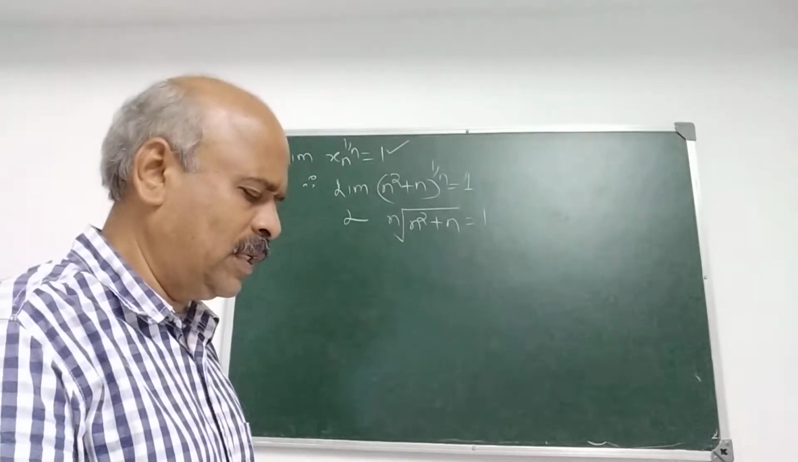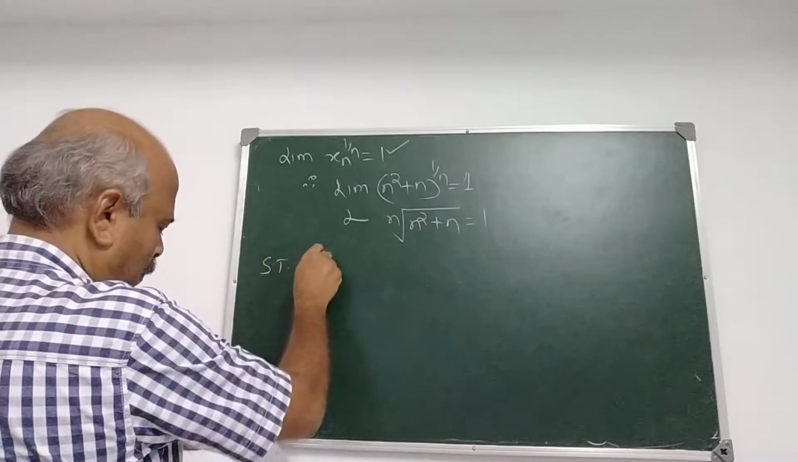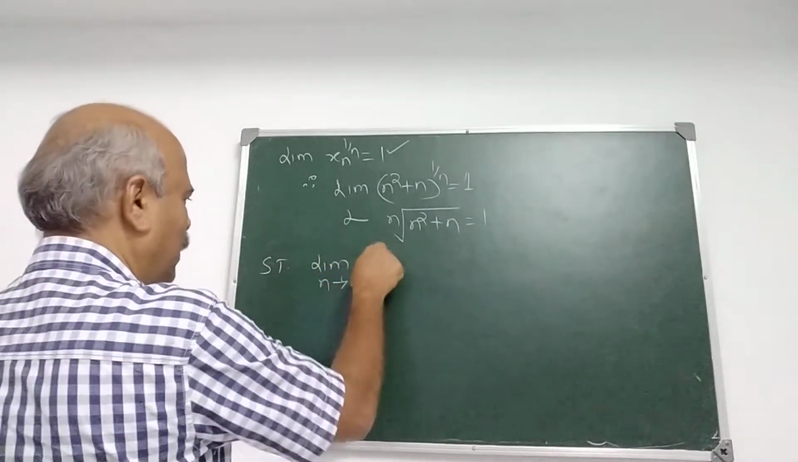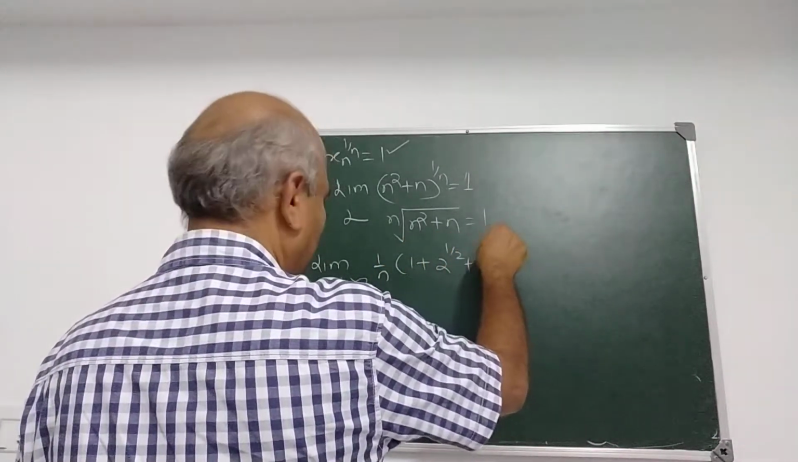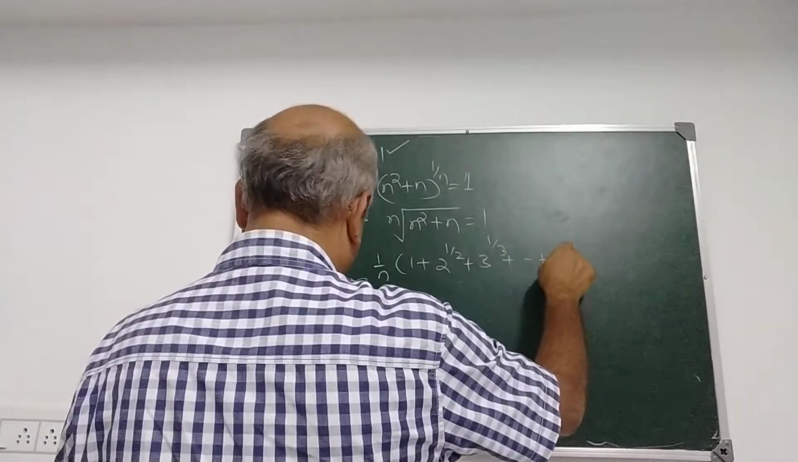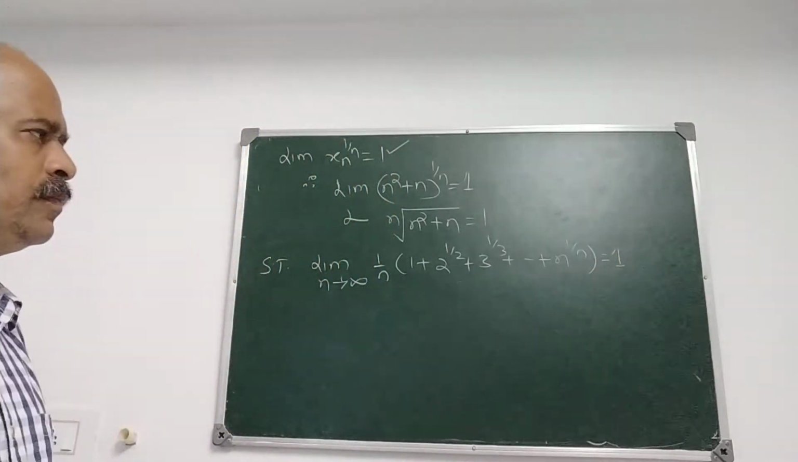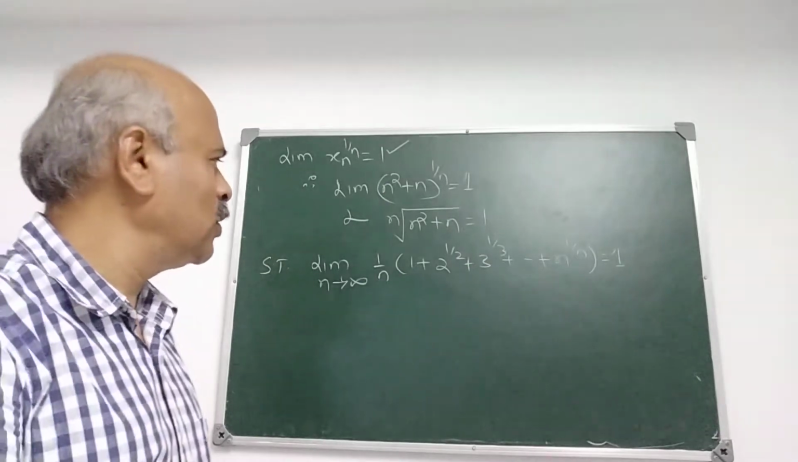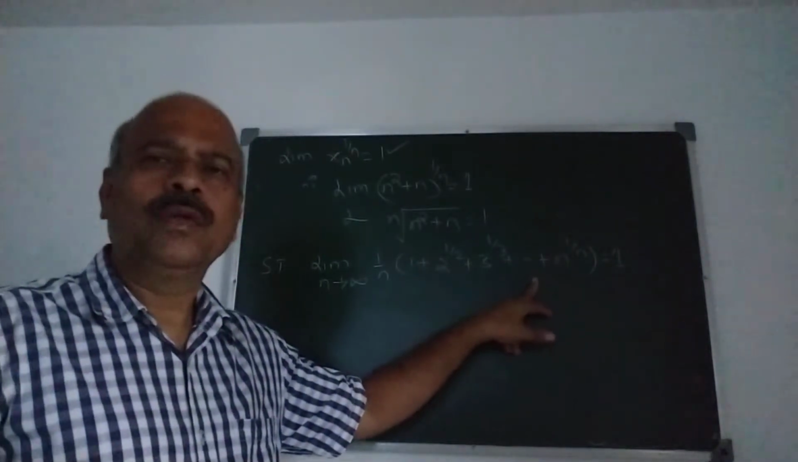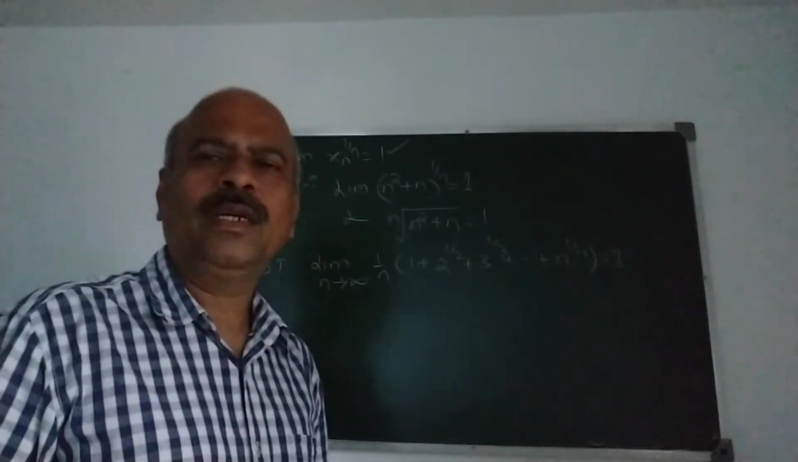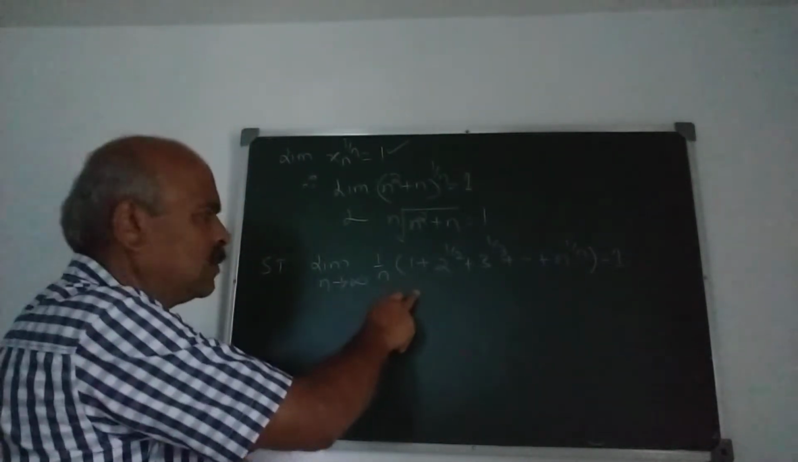Now let me see whether some more examples are there. Show that the next example: limit n tends to infinity of 1 upon n times (1 plus 2 raised to 1/2, 3 raised to 1/3, plus so on, n raised to 1/n) is 1. Now by seeing the nature of the nth term of the sequence, how the sequence is defined, you can easily understand which theorem is to be used. Here, the first theorem is to be used.